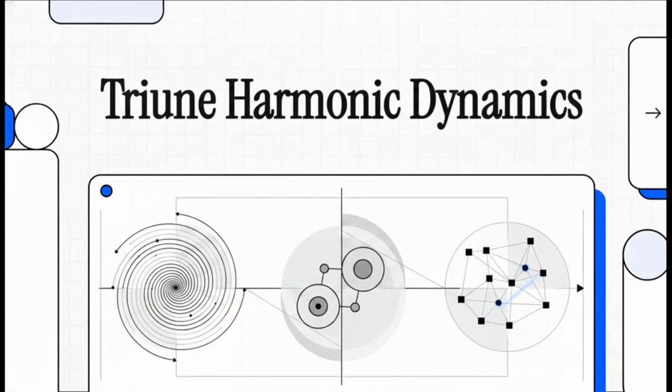Welcome to This Explainer. Today, we're diving into a seriously fascinating new framework proposed by researcher, inventor, and author Kevin L. Brown. Now, just imagine for a second, what if a star forming in deep space, a single cell dividing in your body, and a massive AI neural network learning a new task all actually follow the exact same structural rhythm? What if the basic architecture of change itself is completely universal?